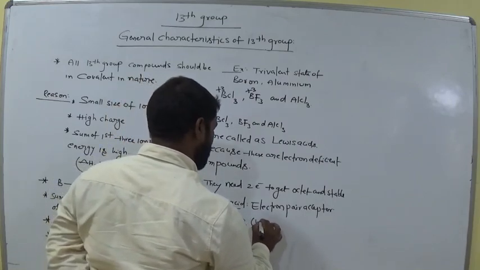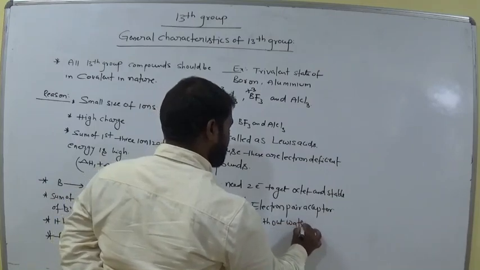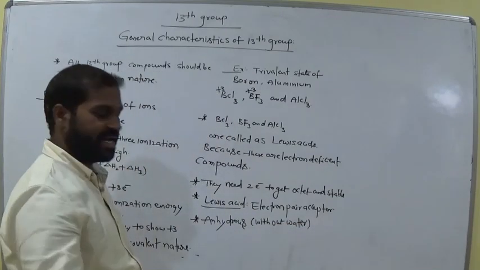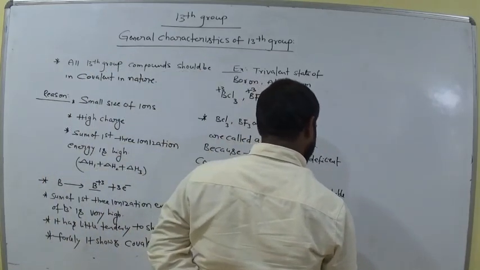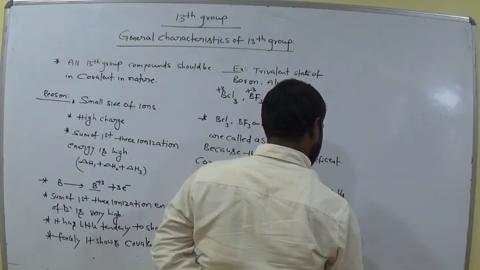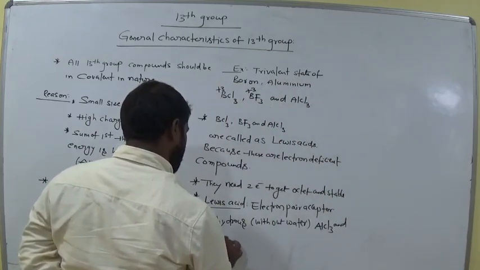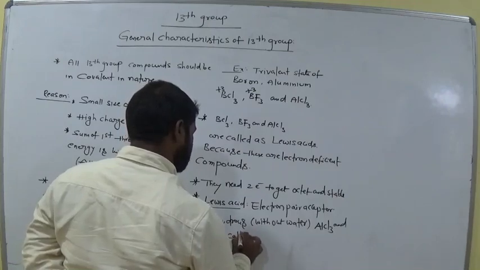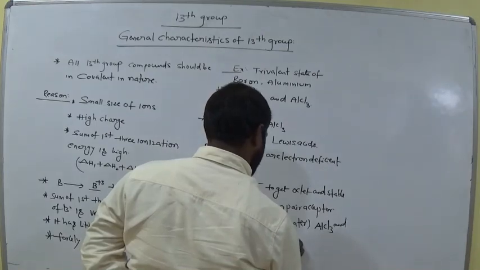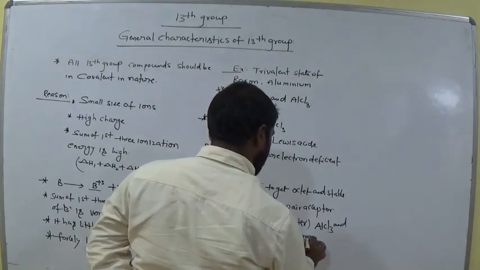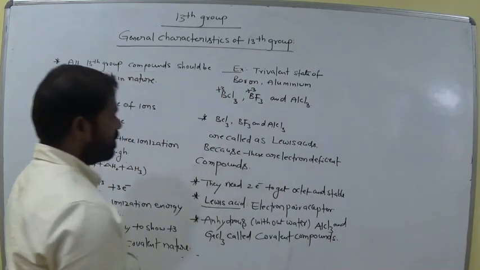Anhydrous means without water; that means dry condition. Anhydrous AlCl3 and gallium trichloride are called covalent compounds.